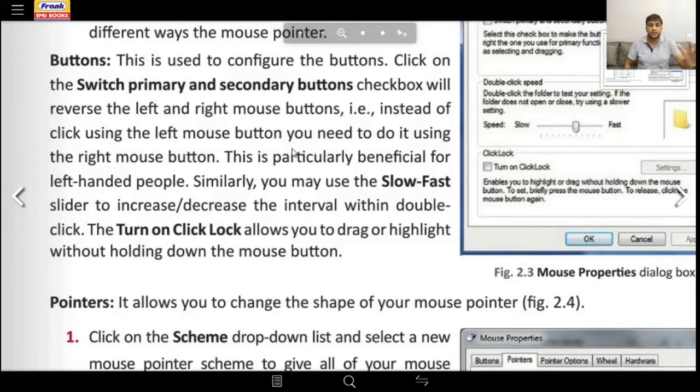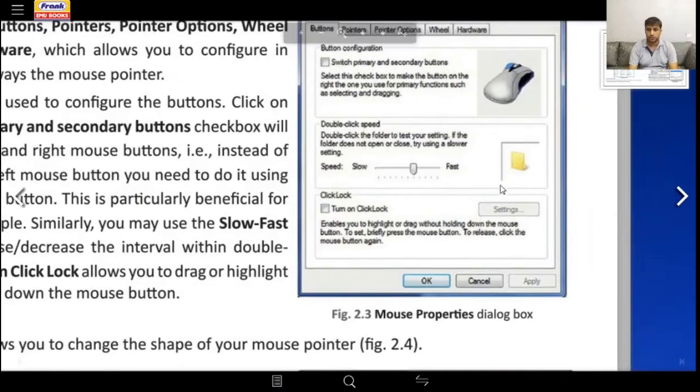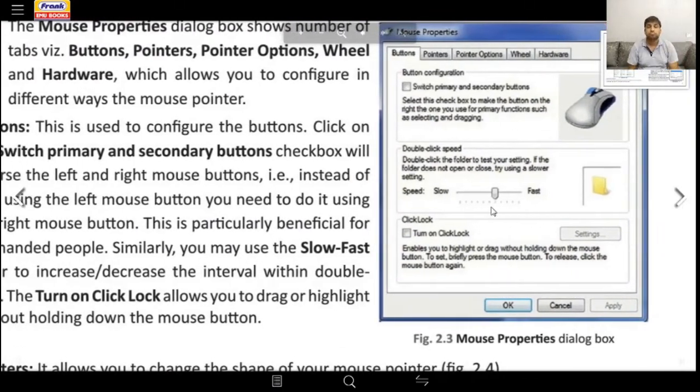Alright. Now, there are various options here if you look at this small image. Right now, generally when we use the mouse, the left click is the default click, and the right click is for settings and properties. You can exchange them. You can make the right click the default click and the left click the properties click. This is especially good for left-handers, who use the mouse with the left hand. Because if you are a left-hander, using the mouse with the right hand is a little bit uncomfortable, just like for a right-handed person, it's difficult to use the left hand. So the computer allows you to switch.